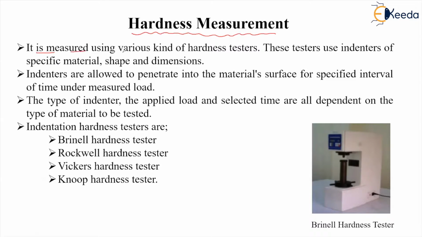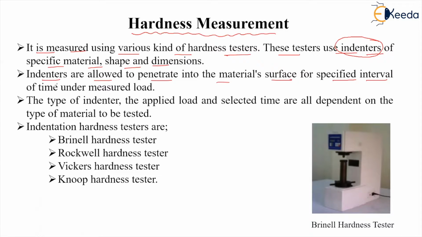Hardness is measured using various kinds of hardness testers. There are different types of hardness testers. These testers use indenters or penetrators, right? Indenters, which make an indent in the material. Depending on the shape, dimensions and material of the specimen, different indenters are used. Indenters are allowed to penetrate into the material surface for a specific interval of time, maybe 10 seconds, 30 seconds, depending on the hardness of the material.